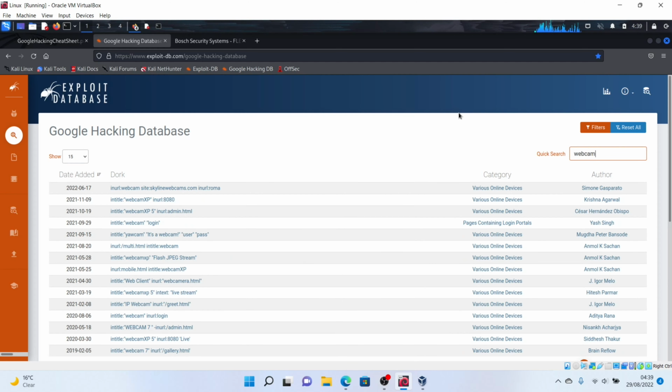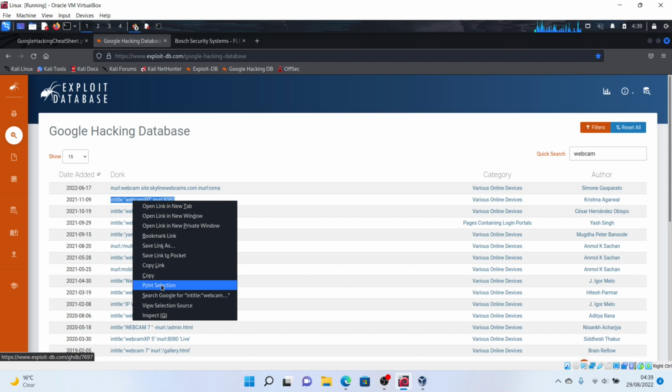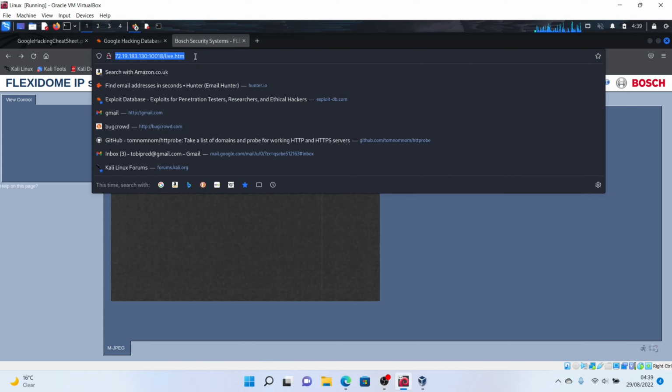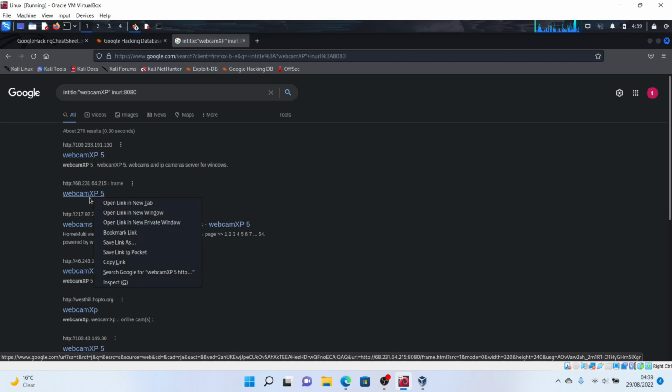Amazing. Let me just see webcam. Right, let me just copy this, and let's ignore this, come right here, and we can see a couple of things. So let me just open this first one, open link in new tab. Let's see what comes up.